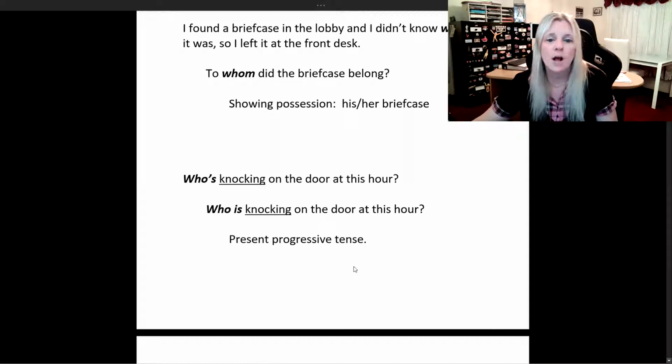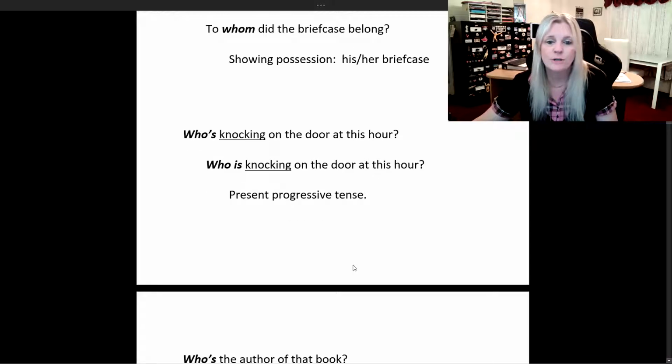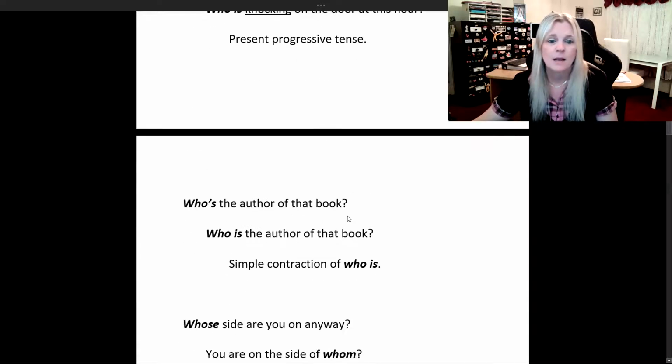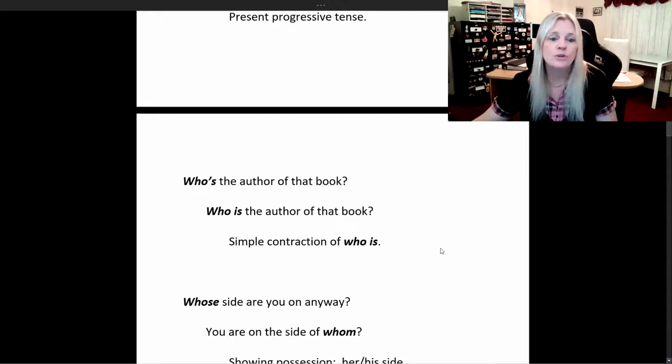Who's knocking on the door at this hour? So we look at the verb that follows. It's in the ing form, which means it's in the present progressive. So we know that we are working with who is knocking on the door at this hour? Here's your answer, present progressive tense. This one, who's the author of that book? Which means, who is the author of that book?